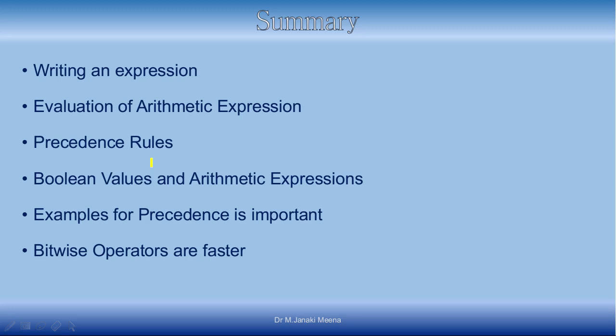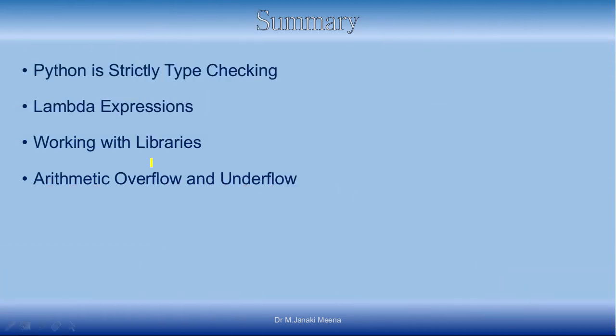We also saw some examples of how precedence is important, and that bitwise operators are faster. So whenever possible, you can use bitwise operators in place of arithmetic operators, and in parts of the code that execute frequently, bitwise operators may be more suitable.